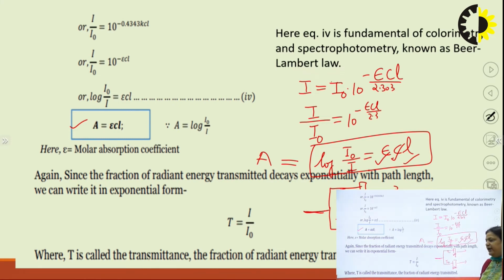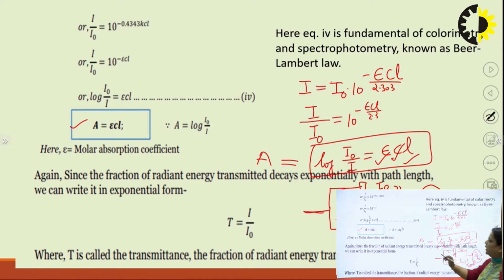After passing through the reference solution, which doesn't absorb any light, the intensity remains I naught. But after passing through the sample, since a part gets absorbed, it is I. So the ratio of I upon I naught is generally calculated, and this is called transmittance.